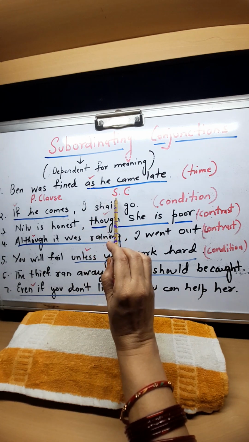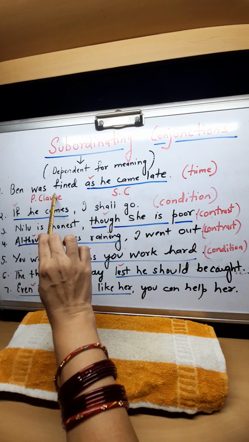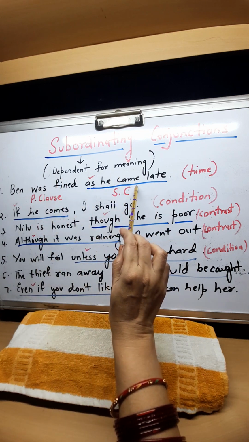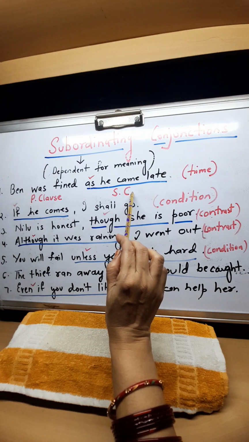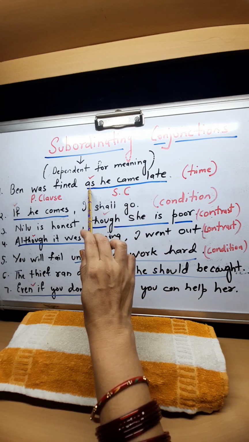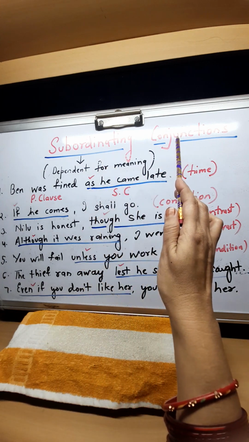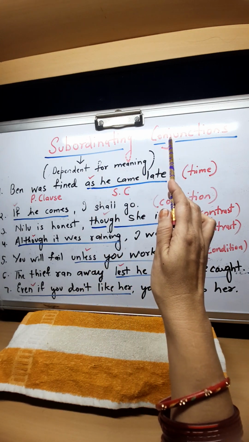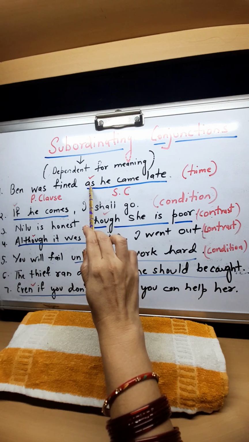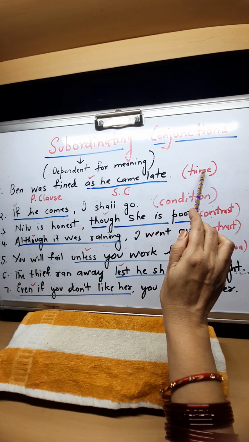So this sentence has two parts. One is the principal clause and the second one is the subordinating clause. The subordinating clause has a subordinating conjunction. Subordinating conjunctions are of different types. Here as is the conjunction which tells you time.